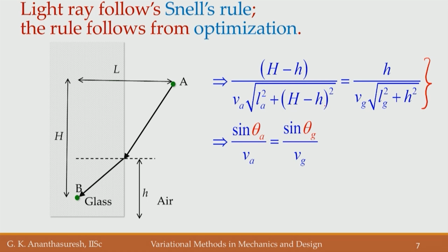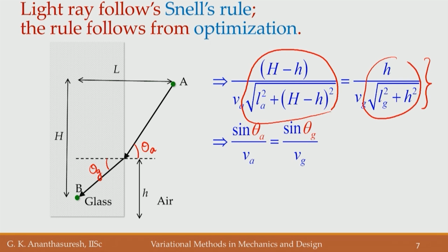Now we recognize that this part, the one that I am circling now, is nothing but sin theta a, where theta a is the angle with the normal. That would be H minus h, which is this one, divided by this quantity that we have, this hypotenuse. So, that is sin theta a, and this other part will be sin theta g, with theta g the angle in glass.